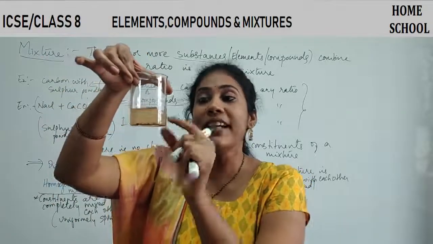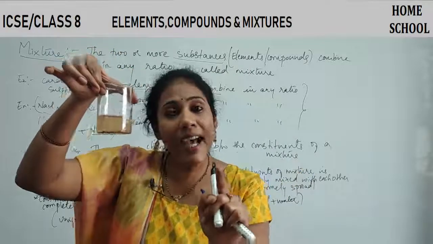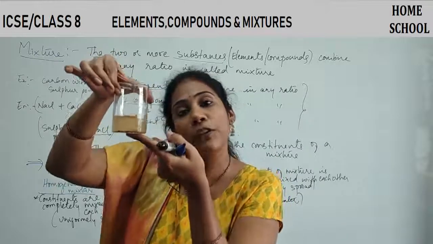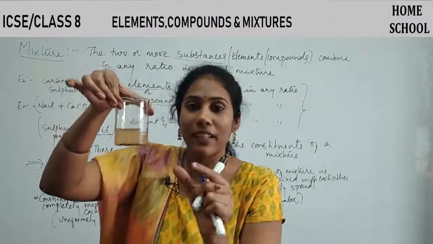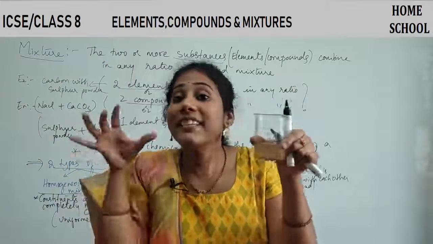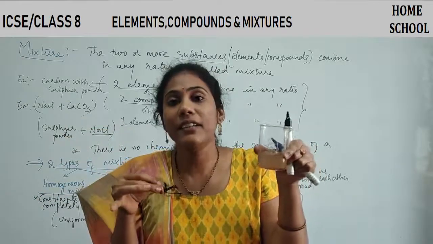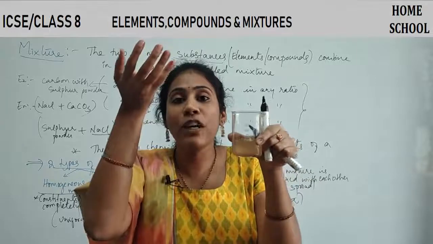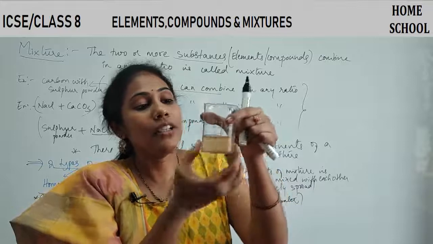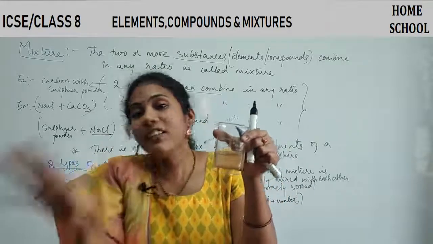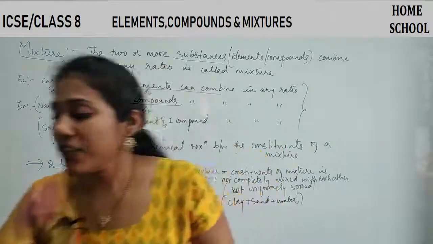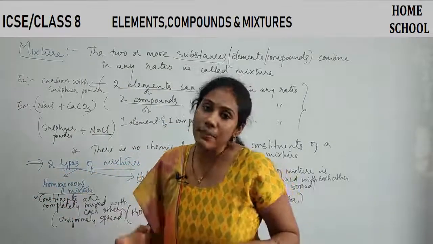That means in this solution, in each and every portion, you do not have equal amounts of sand, clay and water. At the bottom you have more clay and sand, at the top you have more water. That means here the constituents, the sand, clay and water, are not completely mixed with each other, right? In some portion you have more water, in some portion you have more sand and clay. In the entire solution, all three constituents are not equally present. This particular condition we will call a heterogeneous mixture.